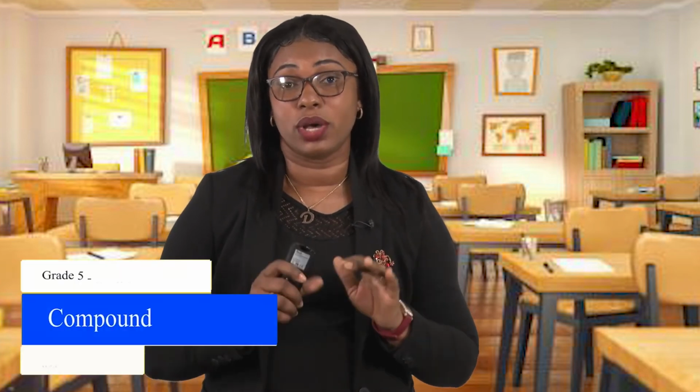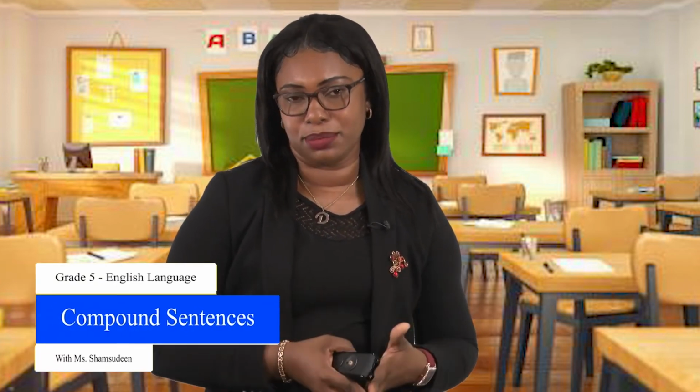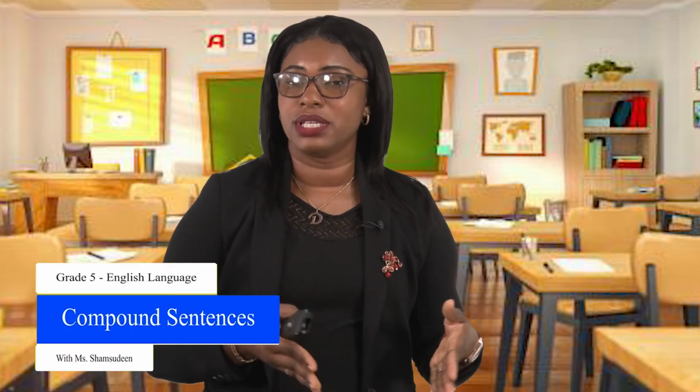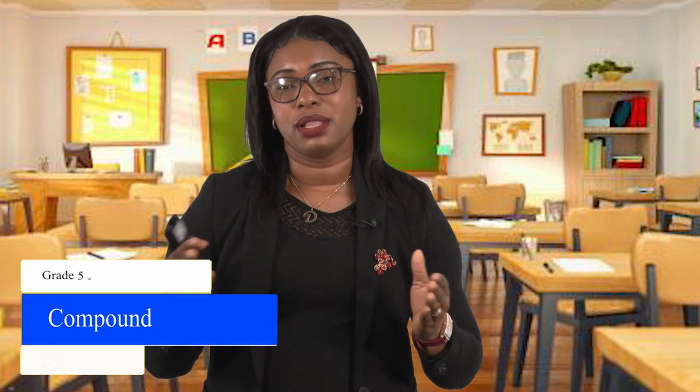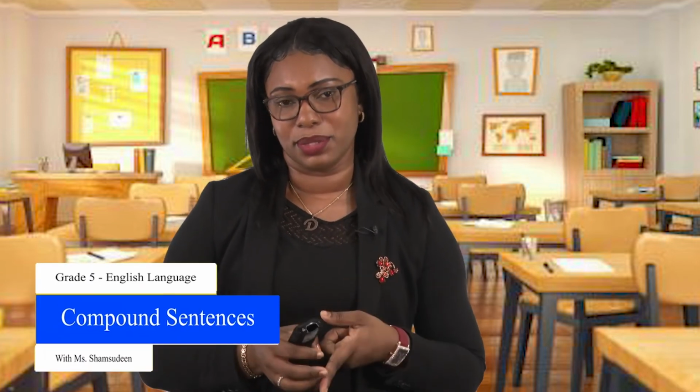Good, so try to refresh in your mind what a simple sentence is and what it should have to be considered a simple sentence. And then think about what we just discussed about the compound sentence and what it should have to be considered a compound sentence. If you do remember, a simple sentence could have a basic subject and verb, meaning it could just be Tom swims. That makes perfect sense. Or it can be made up of the verb, object, and modifier. So, Tom swims in the pool very fast could also be a simple sentence.